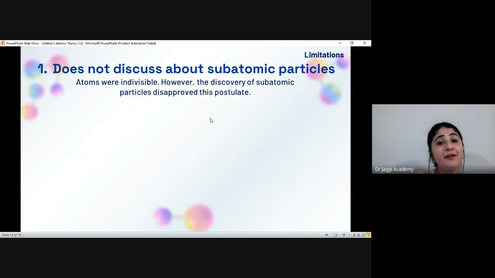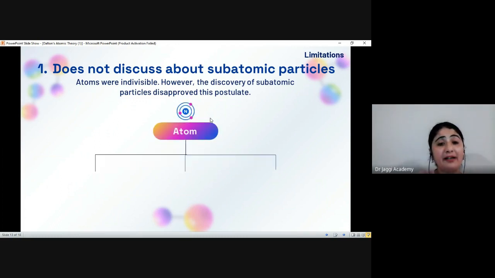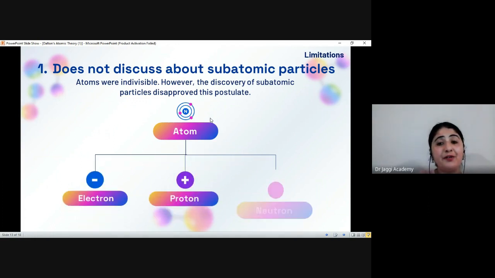With time, it clearly showed that the atom is divided into three particles, known as subatomic particles: the electron, proton, and neutron. The electron carries a negative charge, the proton carries a positive charge, and the neutron doesn't carry any charge. According to Dalton's theory, atoms are indivisible, but the atom can be divided into three particles. That is why this theory doesn't discuss the existence of subatomic particles.